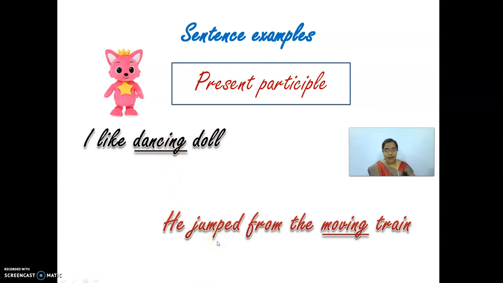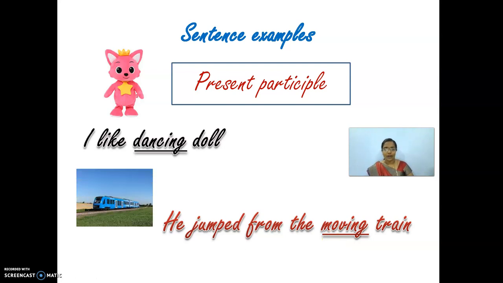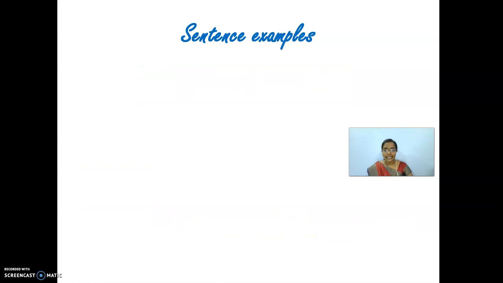Come to the next sentence now. He jumped from the moving train. What did he do? He jumped from the moving train. And I have given you a picture of a moving train over here. Here you can see the verb jumped. A verb is already there, and this moving train comes as a present participle over here. Are you taking down the examples, children? I have given you two examples. I like dancing doll. He jumped from the moving train. And we are going to see some more examples now.